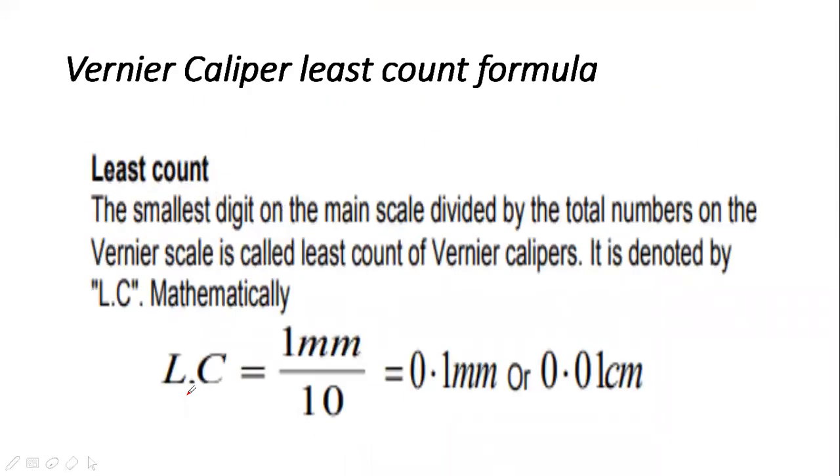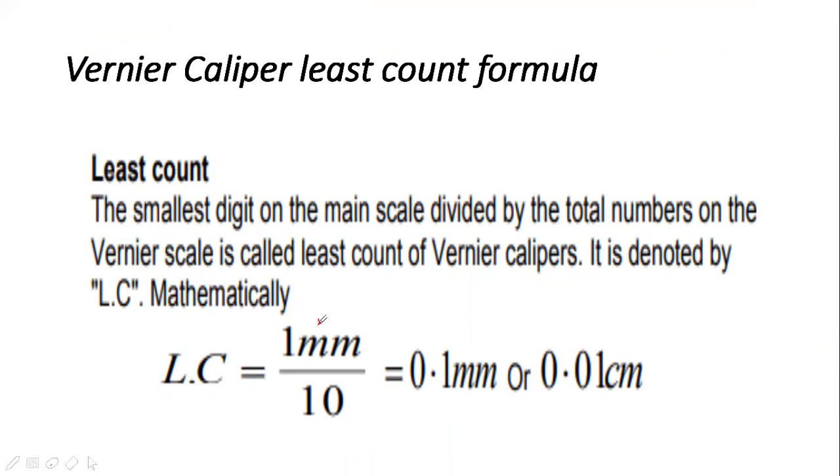This is another methodology to calculate the least count of the vernier caliper. You will first write the definition, then the formula, and then the values. Least count is equal to one main scale division divided by the number of vernier scale divisions. The smallest digit on the main scale divided by the total number on the vernier scale is called the least count of the vernier caliper. It is denoted by LC. Mathematically, LC is equal to 1 millimeter divided by 10, which is 0.1 millimeter or 0.01 centimeter.